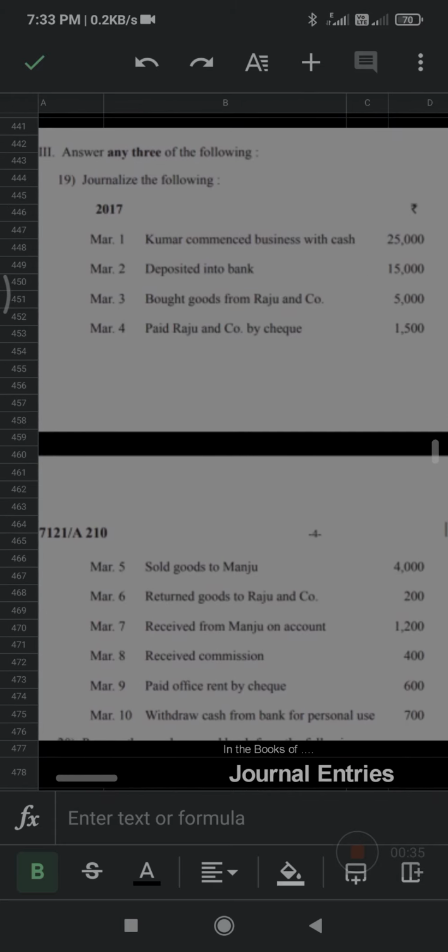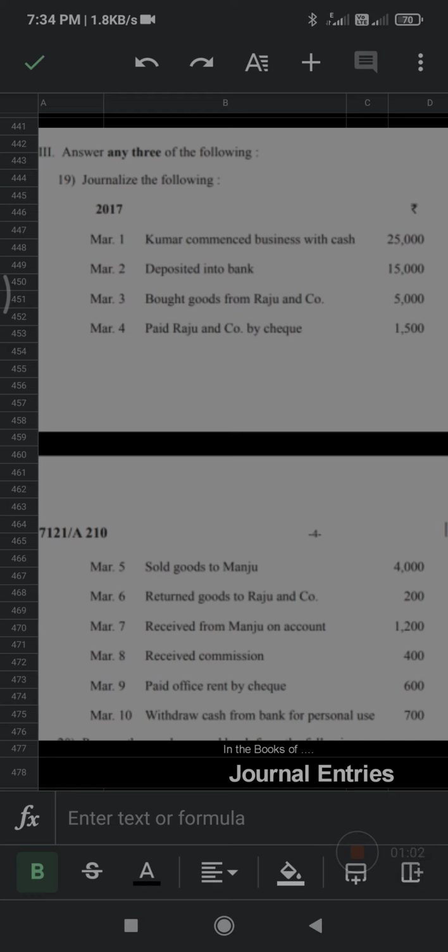March 1st, Kumar commenced business with cash rupees 25,000. So what is the journal entry here? Business, so cash comes in, by way of Kumar's capital. Kumar's capital comes under personal account and cash account comes under real account.